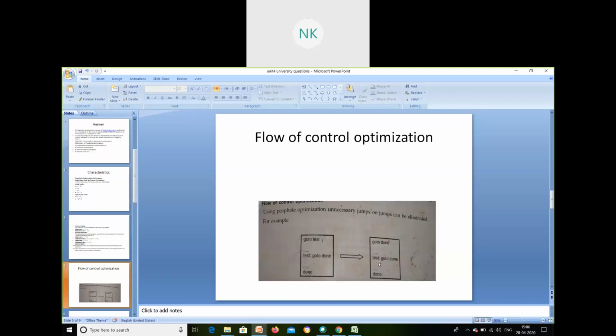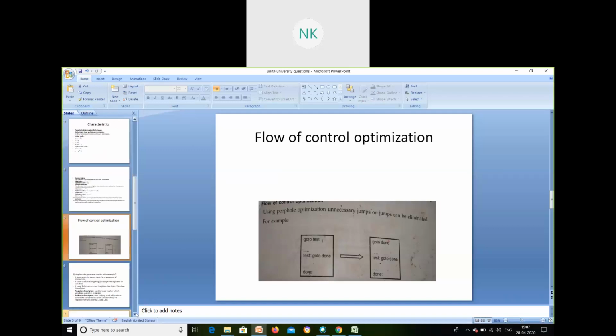This line should be eliminated. It is not required. So I can just give go to done directly, and the control will not go through this line. Directly from here the control will be going to the done line. This is flow of control. When the flow is going, it will also be minimizing any unnecessary conditional jump or unconditional jump. That will also be optimized. This is also a peephole optimization characteristic.